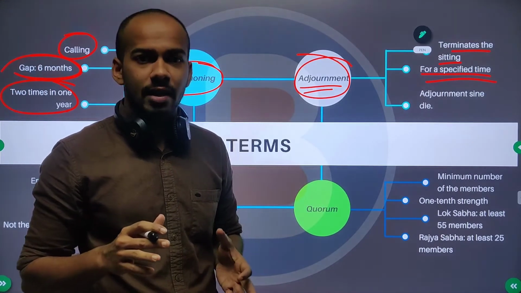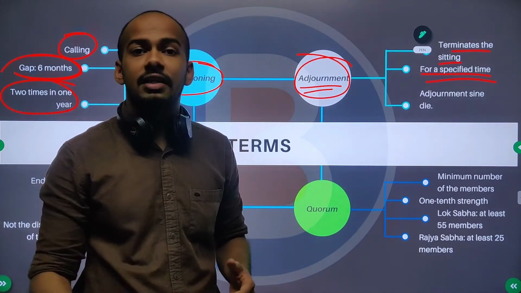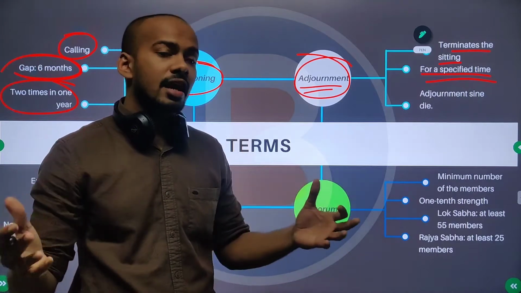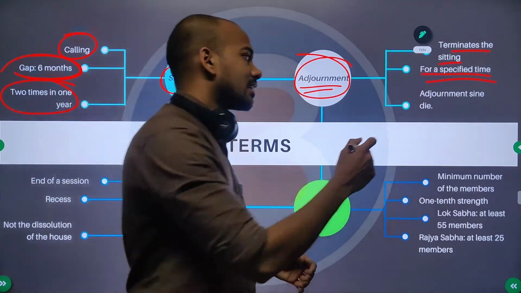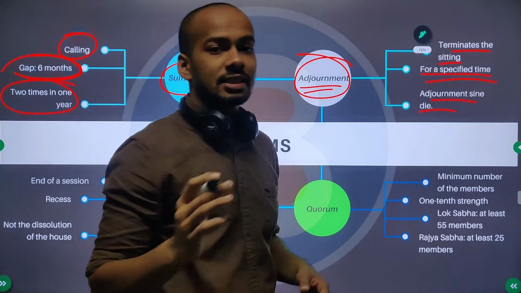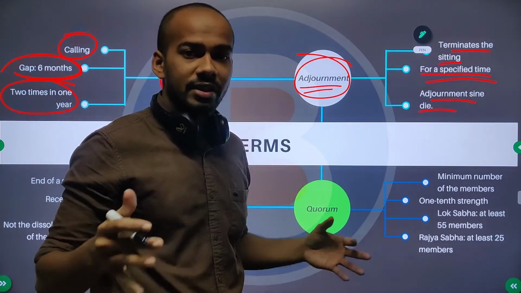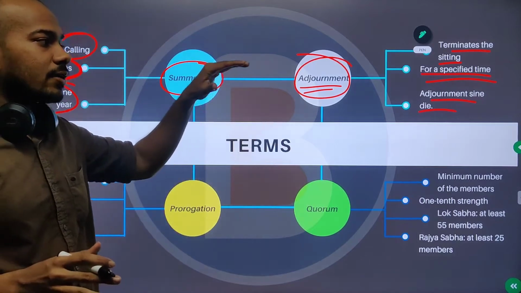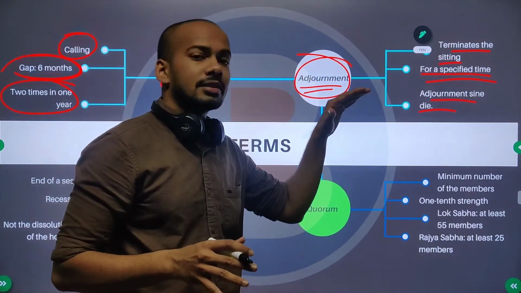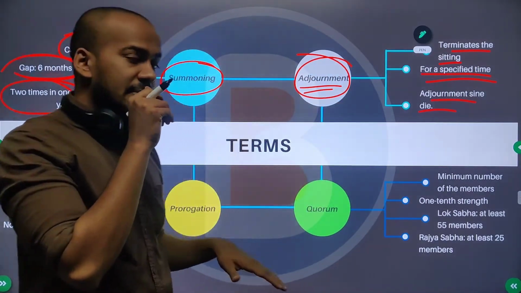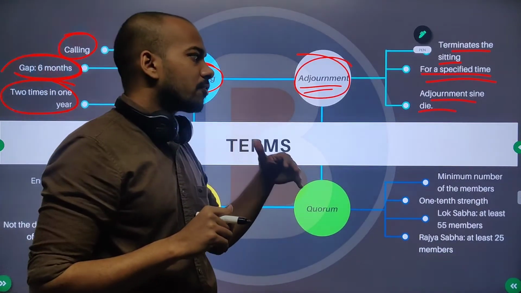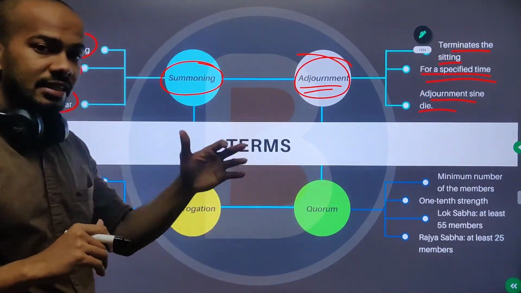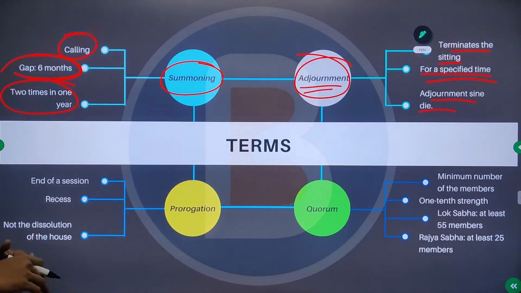But when that decision has not been taken, while ending a sitting, the speaker says that he is not going to mention when they are going to meet again. Then it will be known as adjournment sine die. So the decision when they are going to reassemble has not been taken. They have been adjourned, and the time period is not mentioned for when they are going to reassemble again.